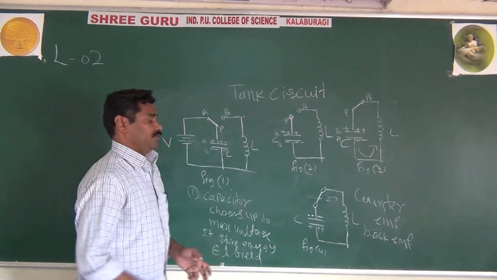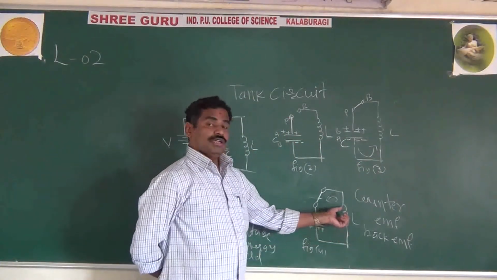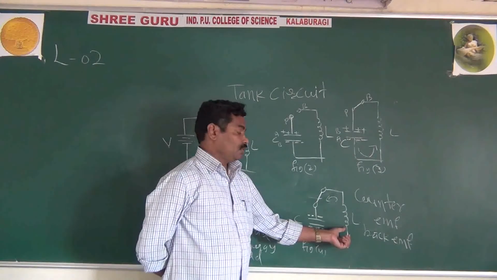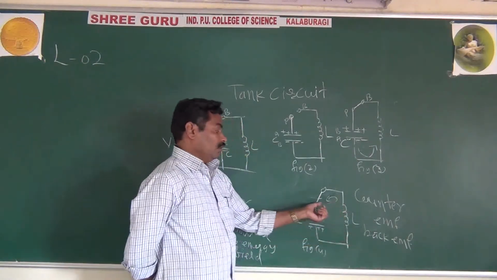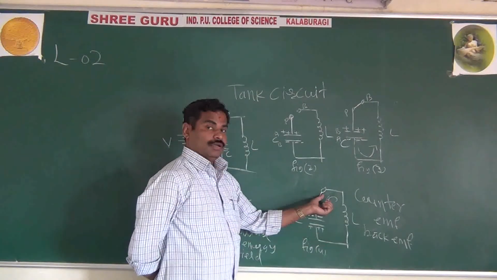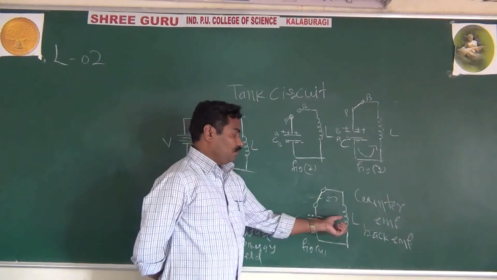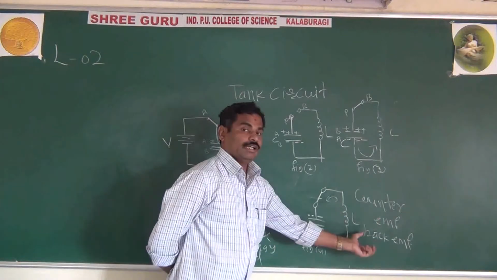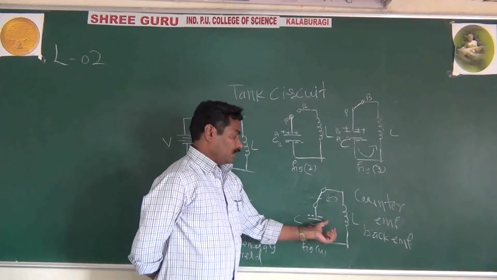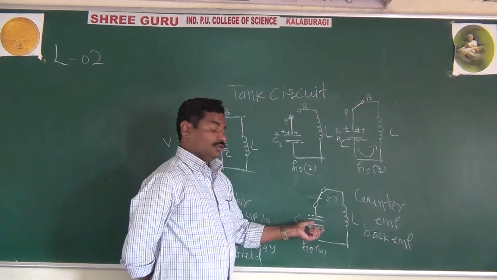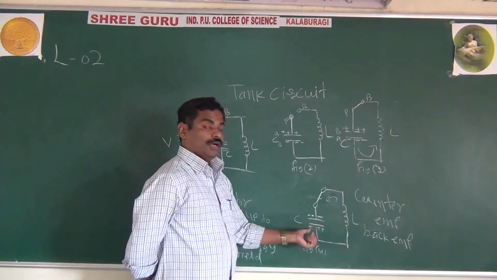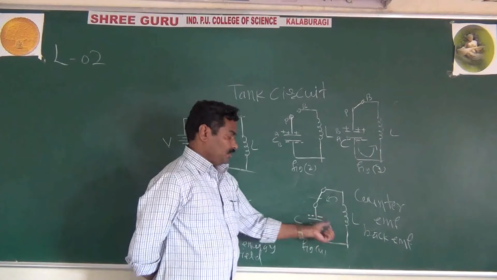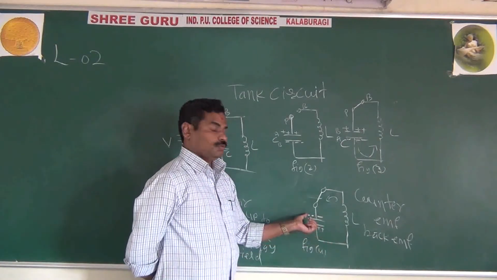This back EMF, what will it do? According to Lenz's law, this back EMF will give you current. Because of this counter EMF, the capacitor charges with the opposite polarity.